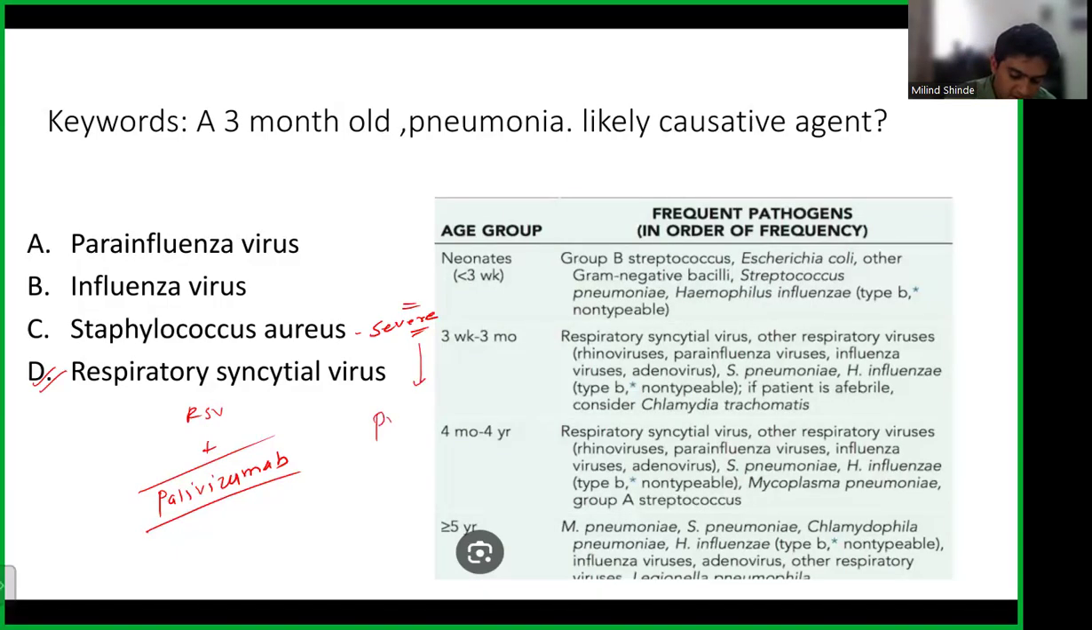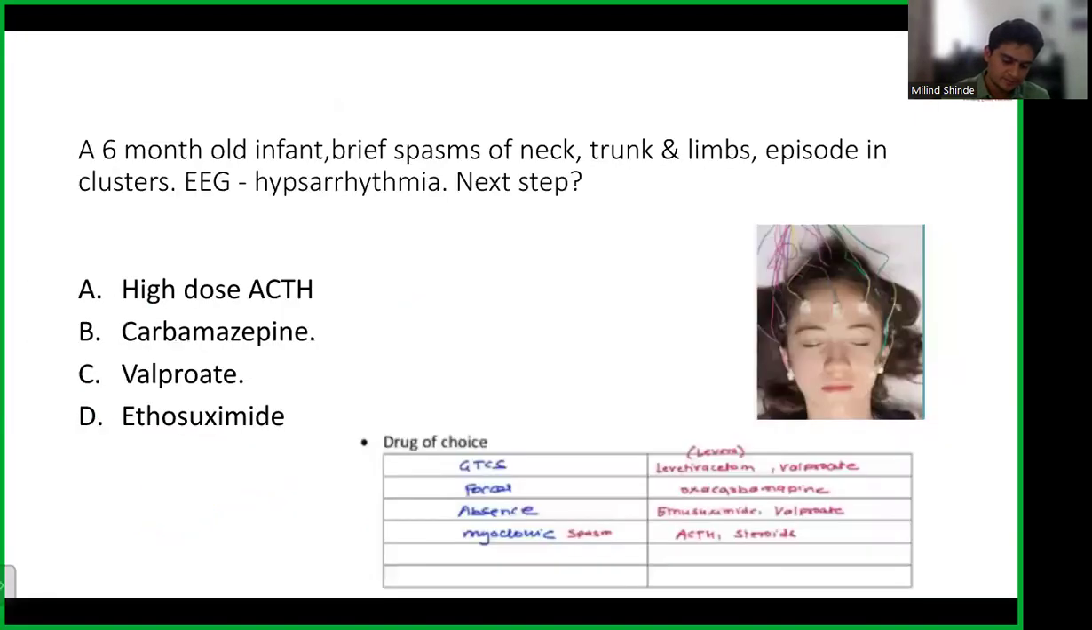Also, one of the keywords that we remember is pneumatocele. Pneumatocele means air bubble. So in the lung, you will see a lot of air bubbles. That is also characteristic of Staph aureus. So this might appear as a question in your next exam. Okay. So that is what you should know from the point of pneumonia. Now let's move on to the next question.